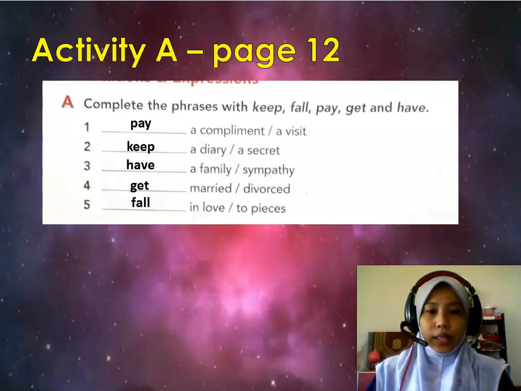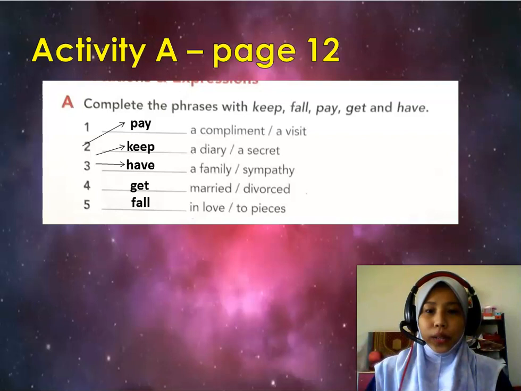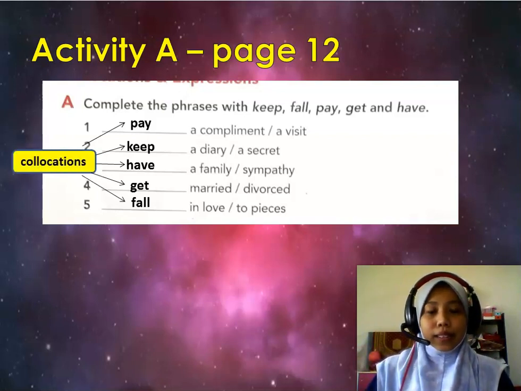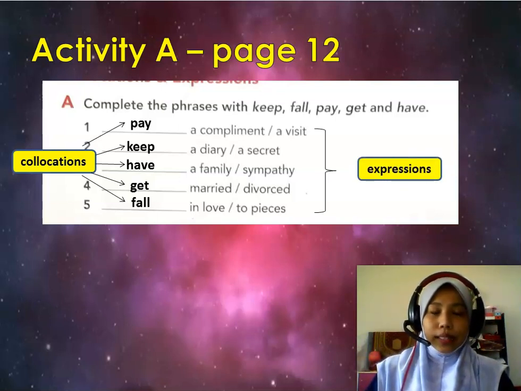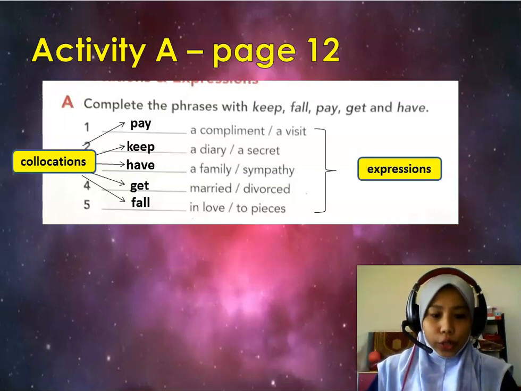Which words indicate collocations and which sentences indicate expressions? These words indicate collocations. The words that you use together or seem right to be used with the other words. And these sentences are what we call expressions. Expressions mean something that we express, the emotion.